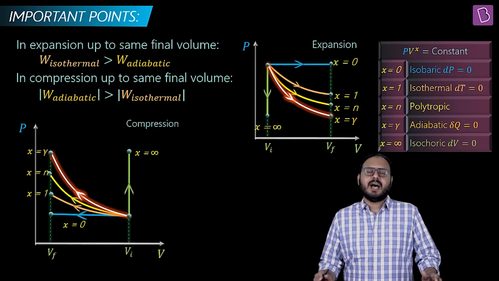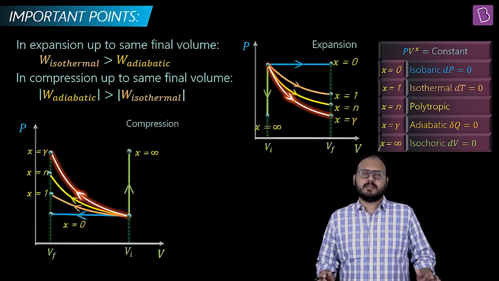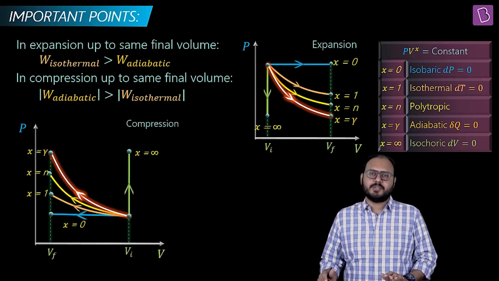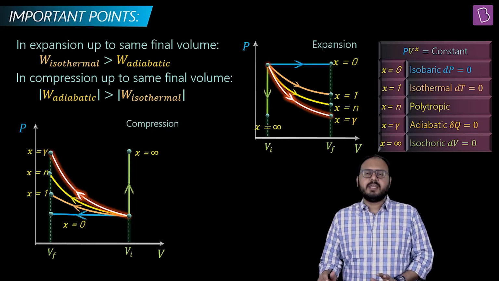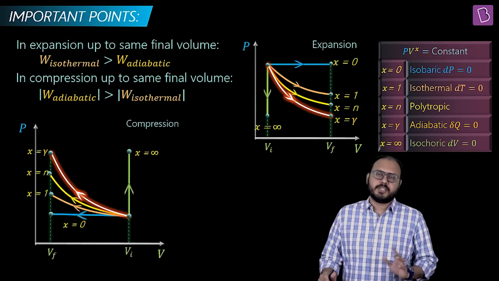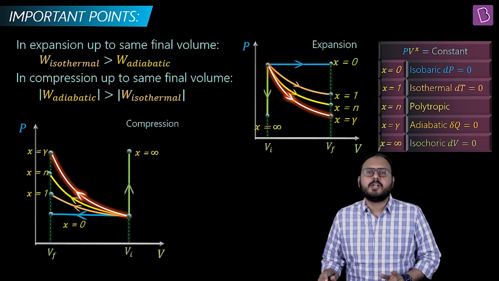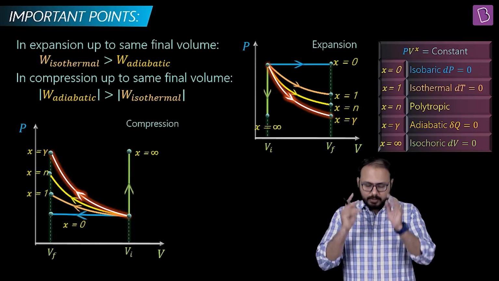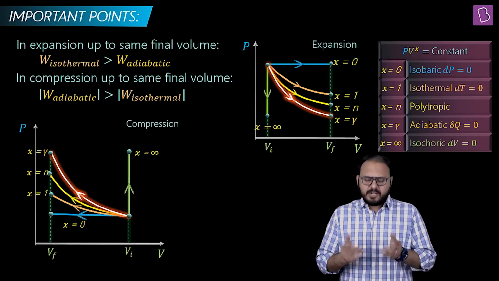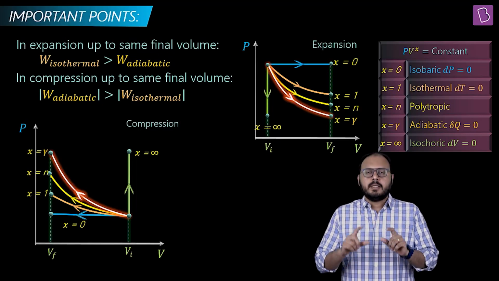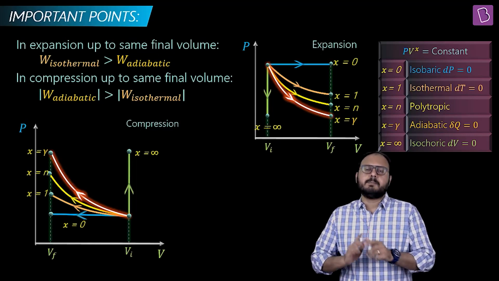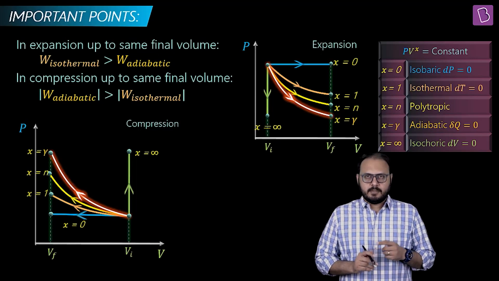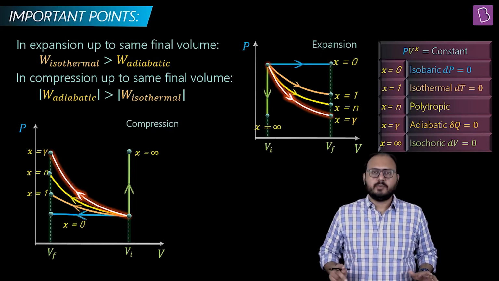No, the opposite. Isothermal work is more than adiabatic work, whether it's expansion or compression. But if you want the magnitude part, yes, adiabatic area will be more in the compression case. But do not forget to add the minus sign. So, listen. Sir, why did you do this? Okay, hold on. I want you to take the area part separately and the sign part separately. Okay, so now if you want, write down.